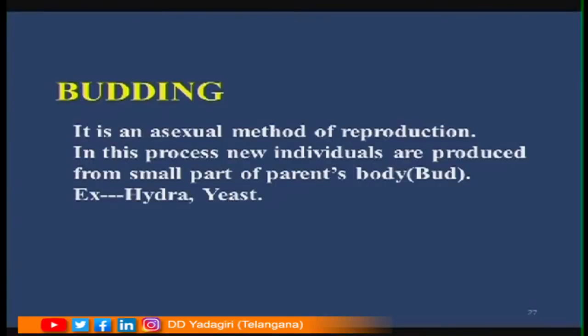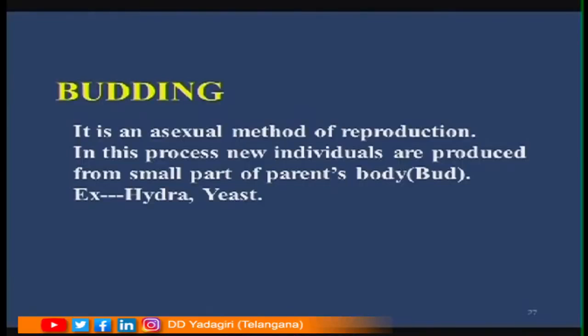Hope you have understood, children. Now, we will be studying in detail about asexual reproduction. So, what is asexual reproduction? In this process, there is no production of gametes and no fusion of gametes. That reproduction is called as asexual reproduction. Asexual reproduction involves different methods such as budding, binary fission, sporulation, etc. We will be studying in detail about the process called budding. So, what is budding? Where does it occur?